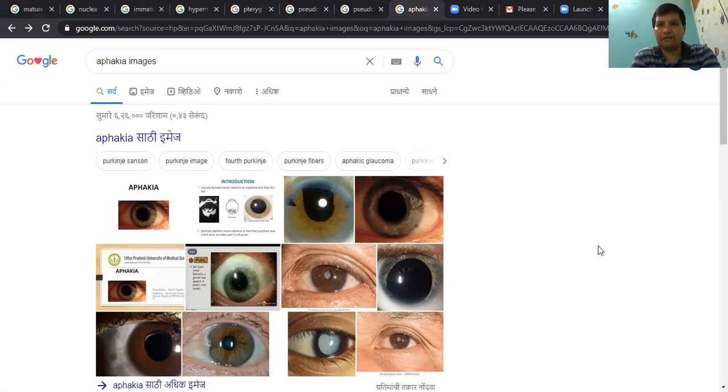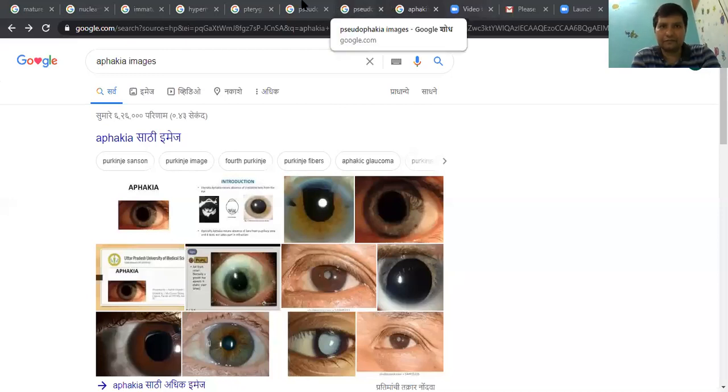Then the next diagnosis, friends, will be of pterygium. You know what pterygium is basically. I'm not going to deal with the theoretical aspects of pterygium. I just want to show how to diagnose pterygium. Basically, pterygium is nothing but a triangular fold of conjunctiva that encroaches upon the cornea, right?